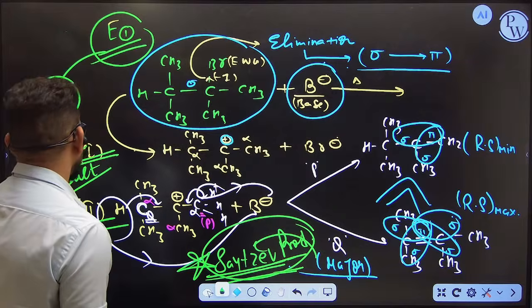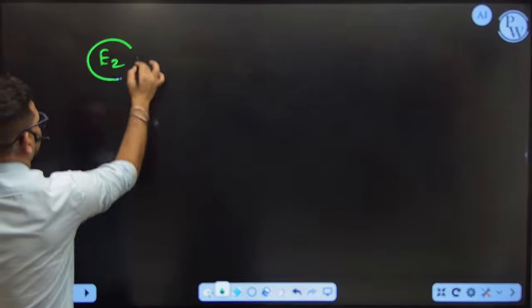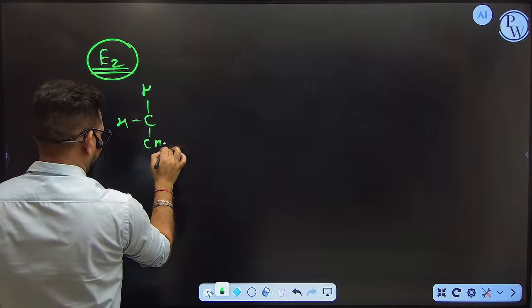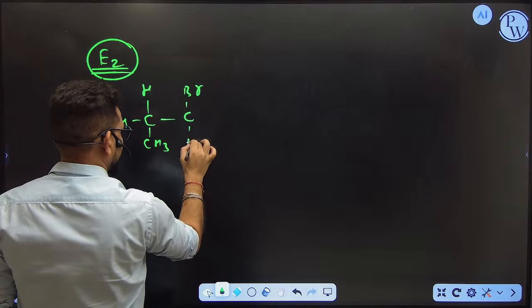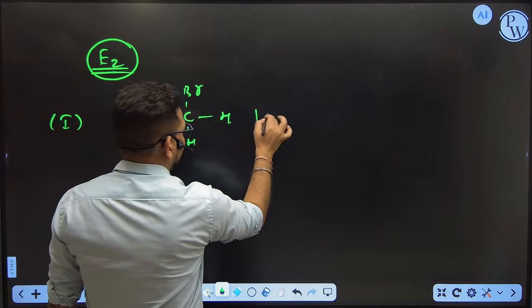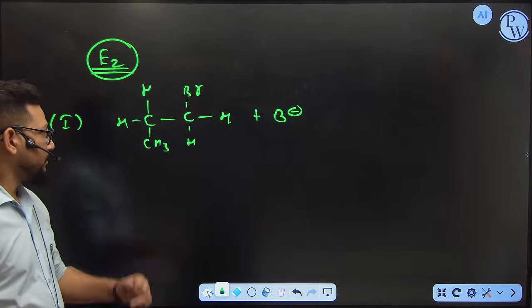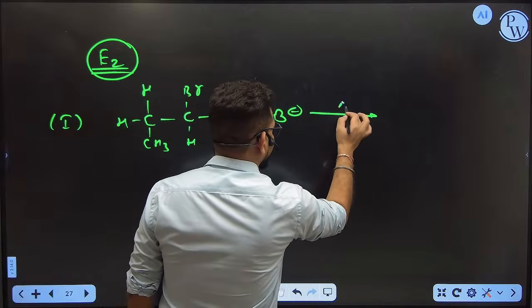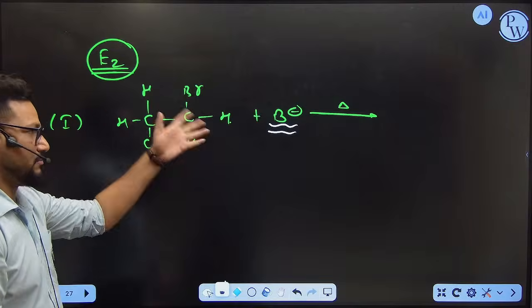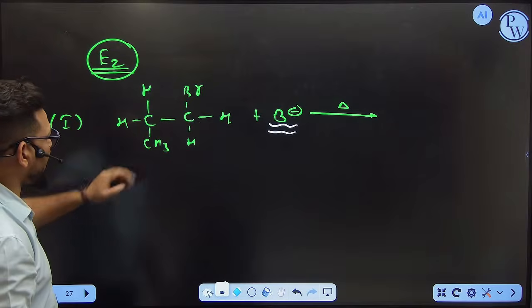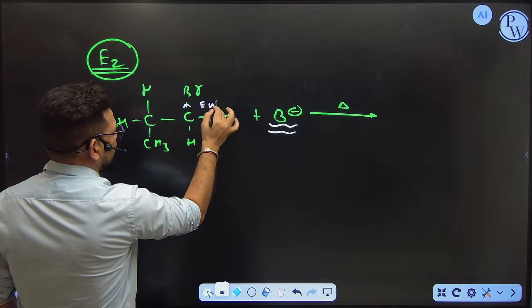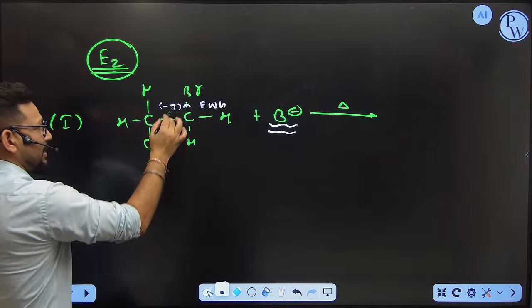Okay. Now, if you talk about the E2 elimination, how are we going to do this? Let's see, I have one example for all of you. Suppose I am taking this particular molecule and I am taking a base here. Correct? This time, what will happen here? Let's see. The base is waiting, saying please provide me H so I can escape. The problem is how it is going to provide it. Now you can see in this compound the molecule has an EWG, so it is going to apply the minus I effect. So definitely this bond is going to break now.